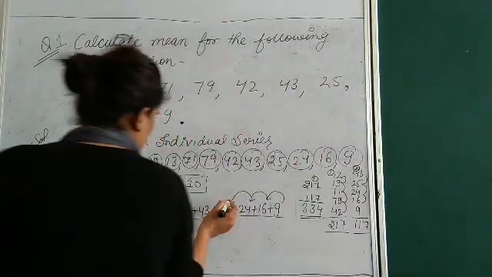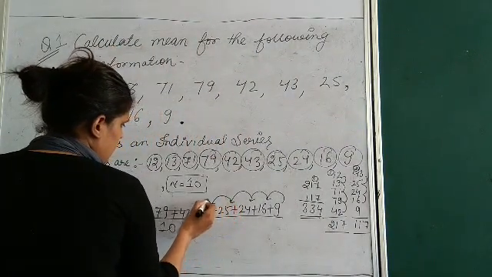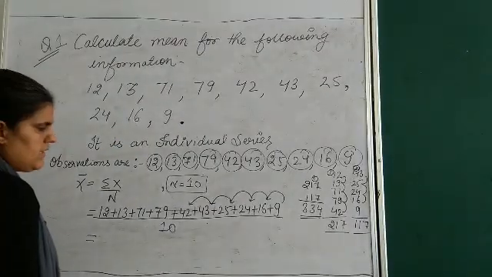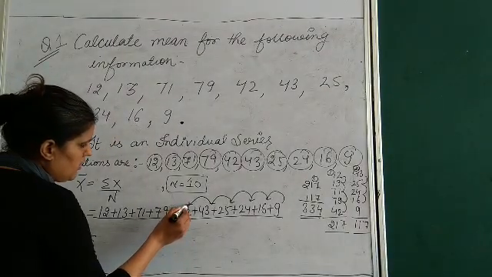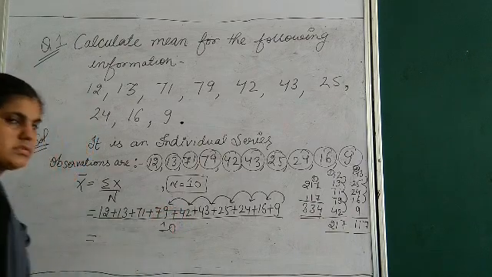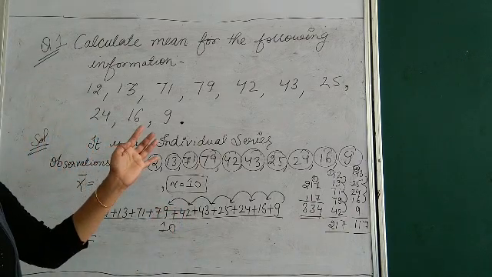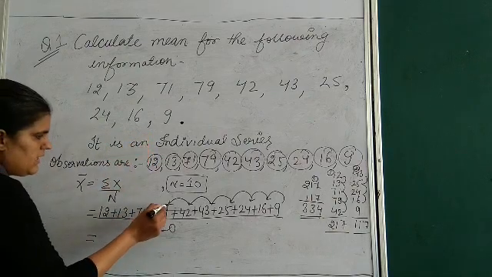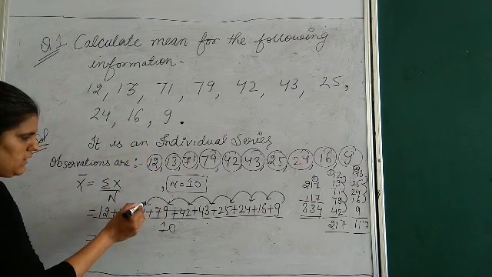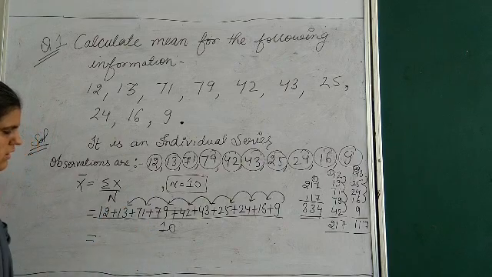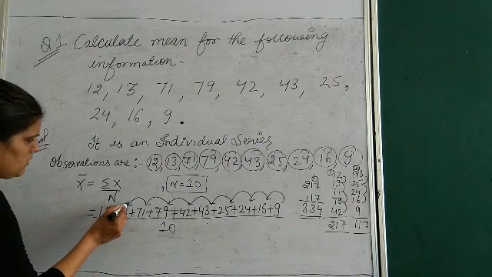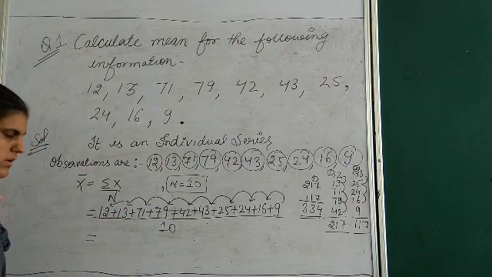24 and 3, 27, 27 and 2. What is 27 and 2? 29, 29 and 9, 30, 31, 32, 33, 34, 35, 36, 37 and 38. 38 and 1, 39, 39 and 3, 42. And 42 and 2, 44.